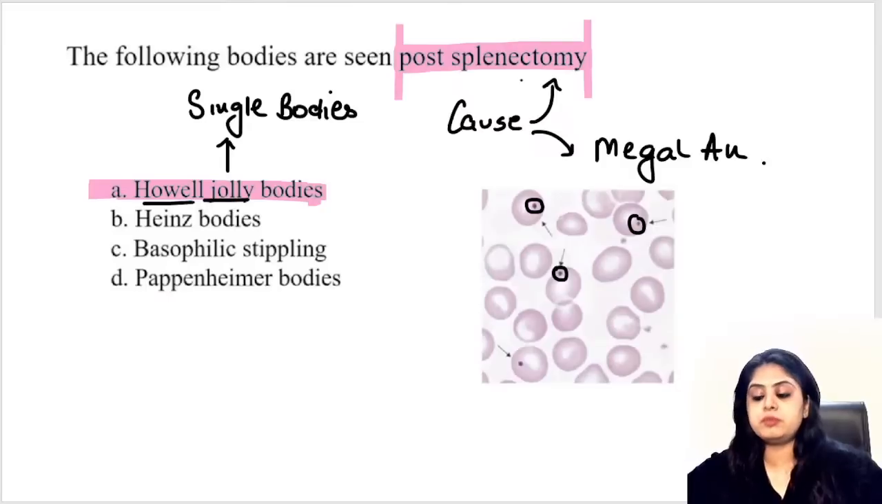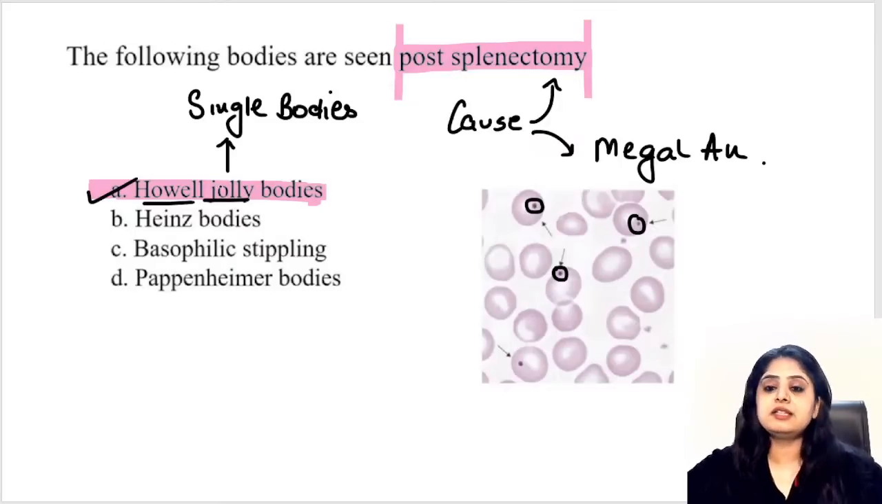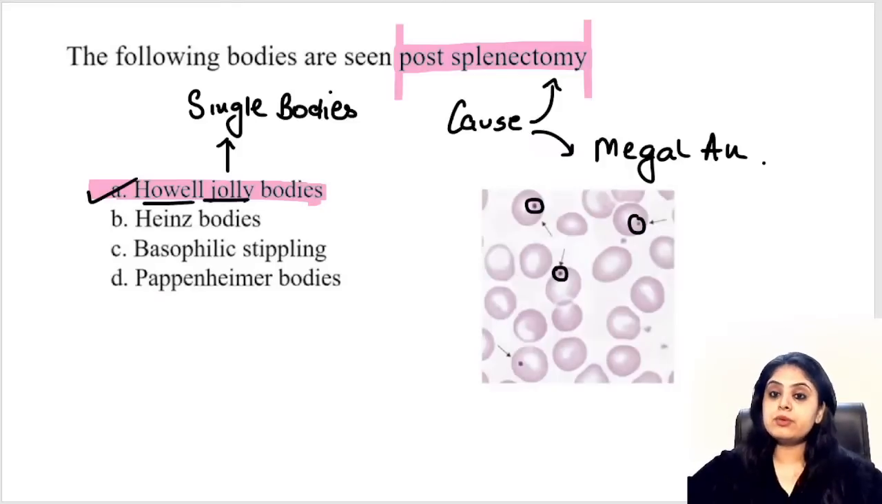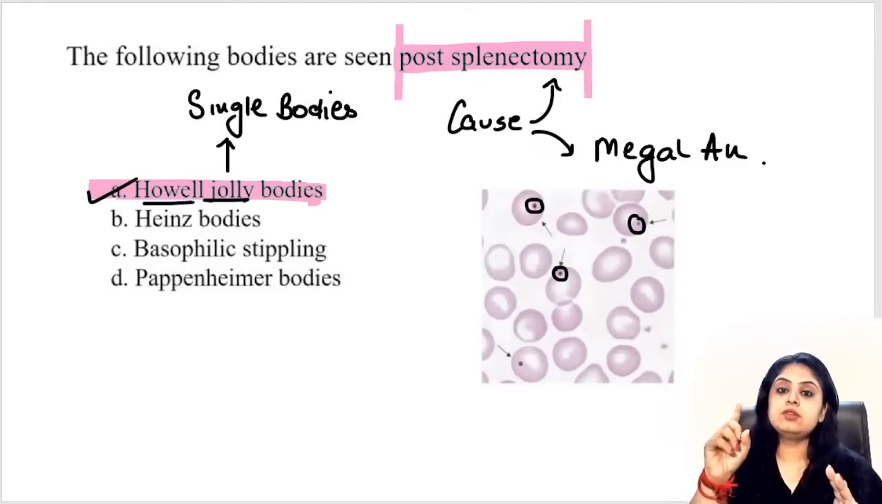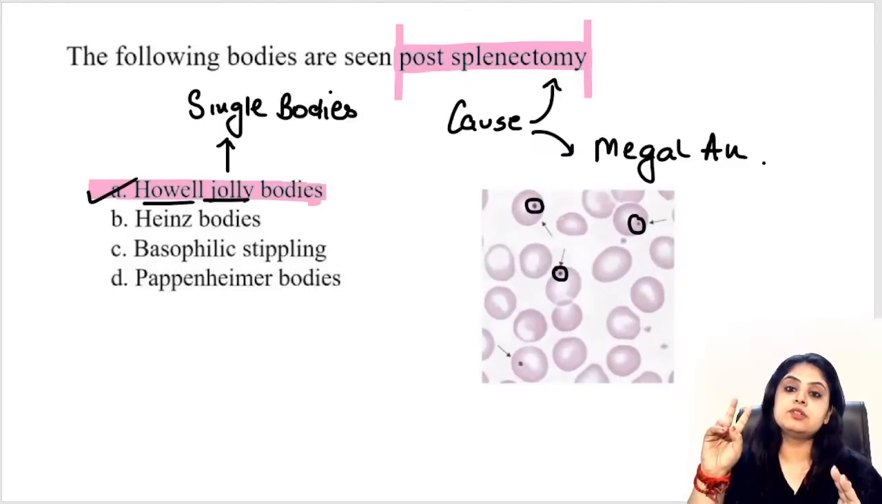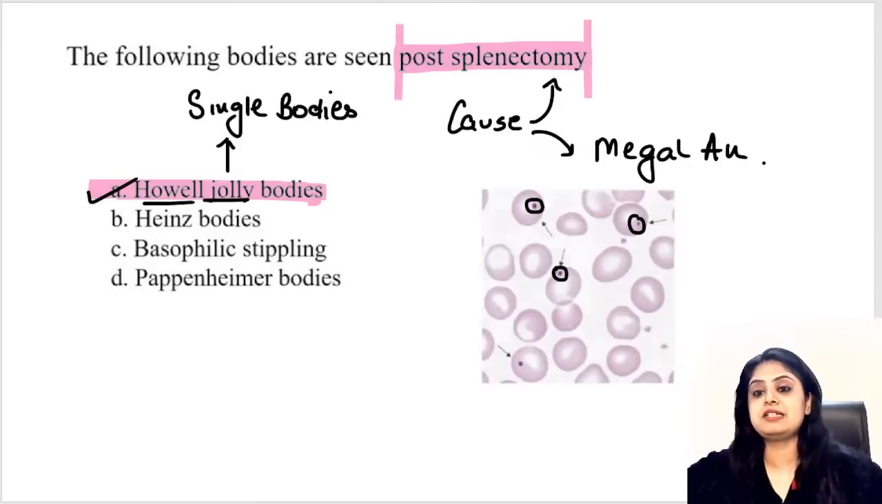Now many students ask me, ma'am, rarely I have read Howell Jolly bodies are seen in sickle cell anemia also, thalassemia maybe. Yes, they are seen, in a lot of conditions, but obviously you have to be very precise when it comes to MCQs, because you can't learn a million causes for everything. You have to narrow your list down. So remember the two main things. Number 1, it is going to be post splenectomy. Number 2, it is going to be megaloblastic anemia.